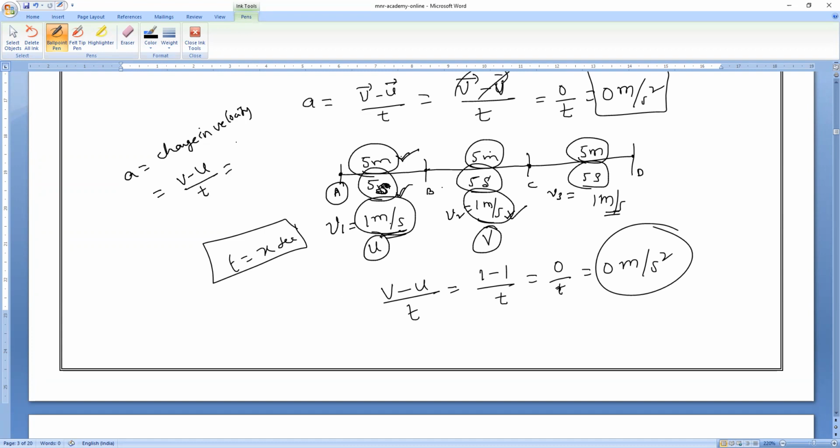Final velocity is 1. Initial velocity is also 1, divided by the time, let me take it as, for example, 2 seconds. So 1 minus 1 is 0. 0 divided by 2, 0 divided by anything, is equal to what? 0 only. Yes or no, guys? That's what I'm saying. If a body is in uniform motion, its acceleration is what?